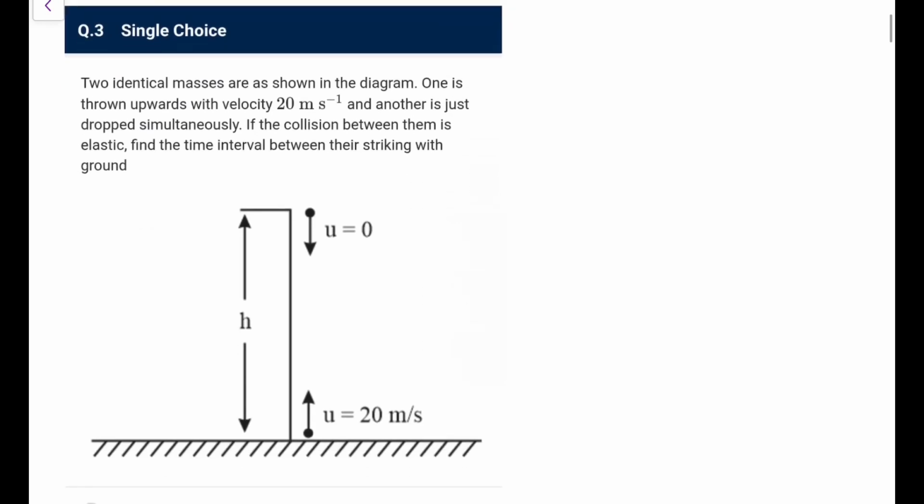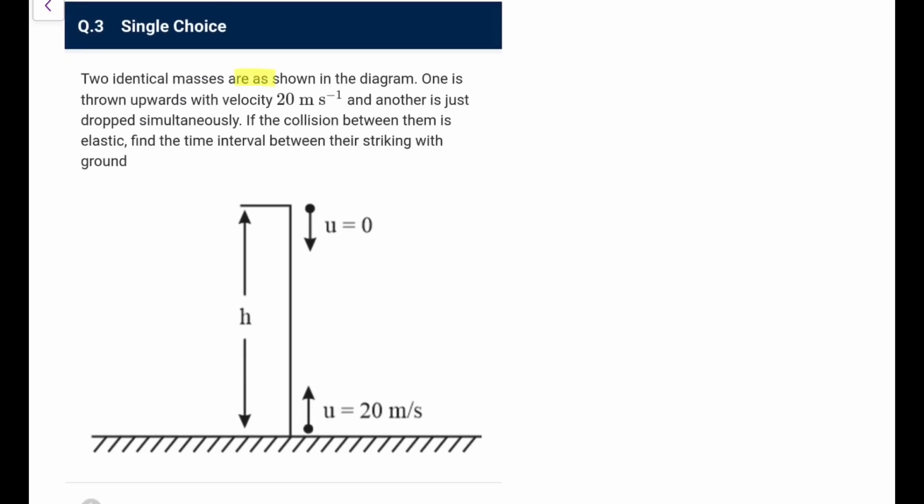Next one. 2 identical masses are shown in the diagram. One is thrown upwards with 20 meter per second, another is just dropped simultaneously. If the collision between them is elastic, find the time interval between their striking the ground.